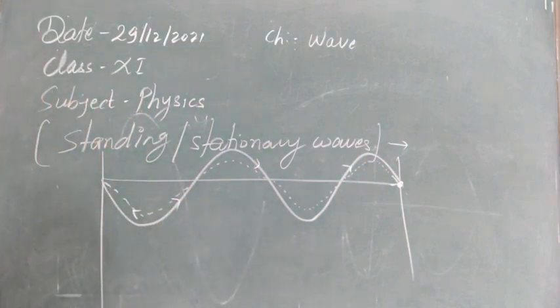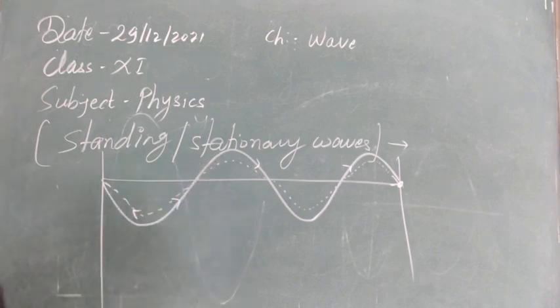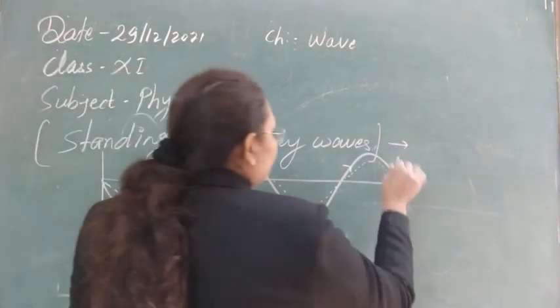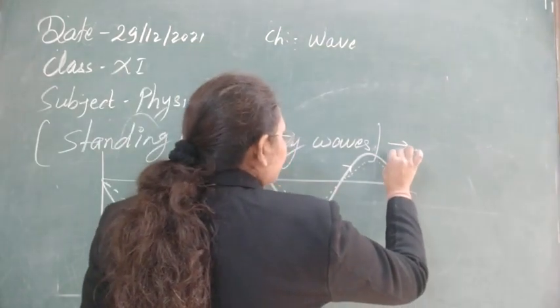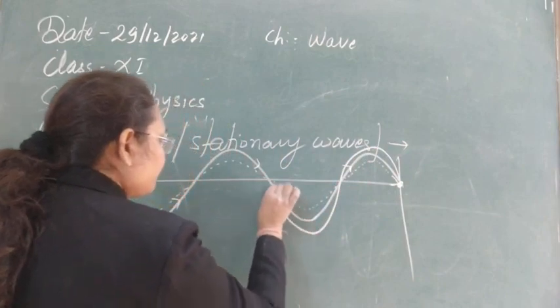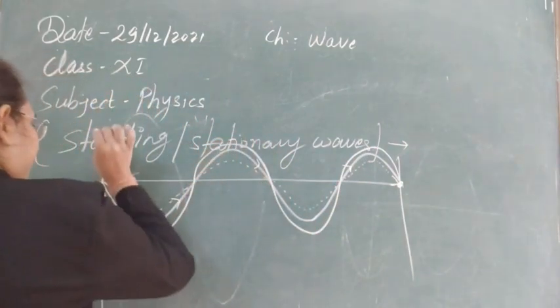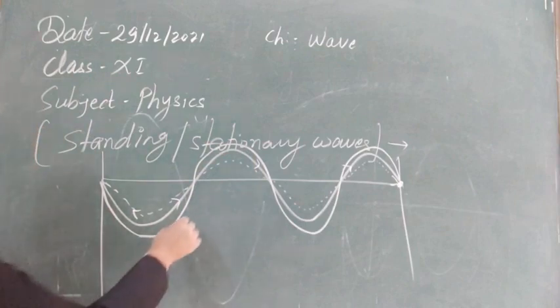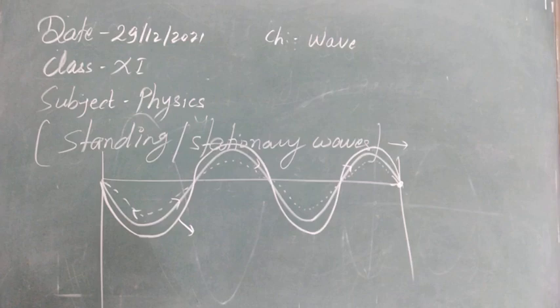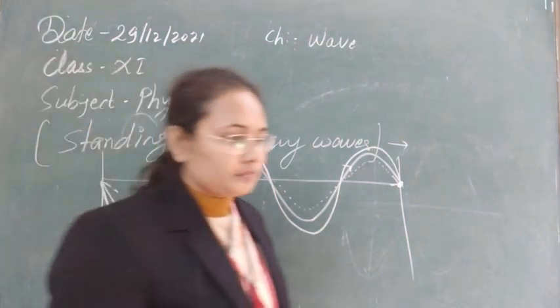Now for the superposition of these two, as they are in the same direction and same phase, the resultant amplitude will start to increase in this manner. So this is the graph for the resultant amplitude, you can see. This resultant wave is not going to propagate in the space, so this will be the stationary wave also.